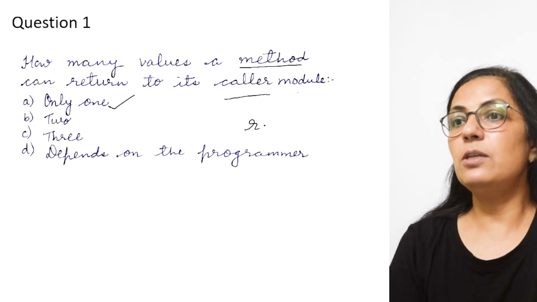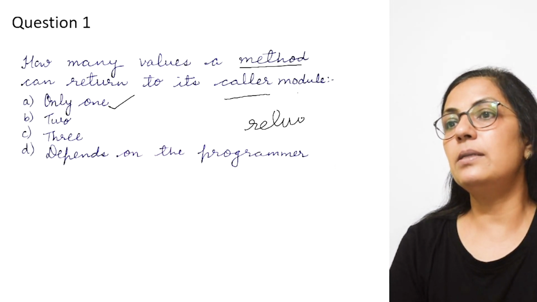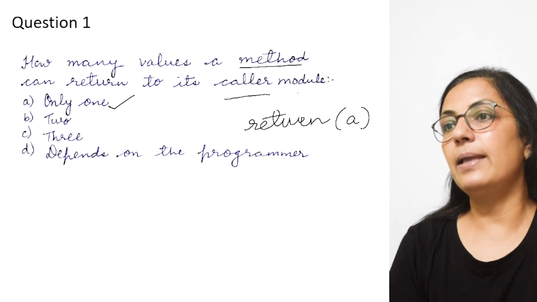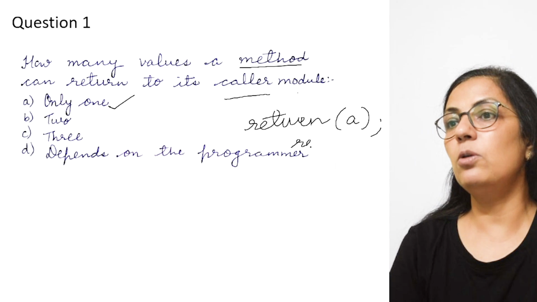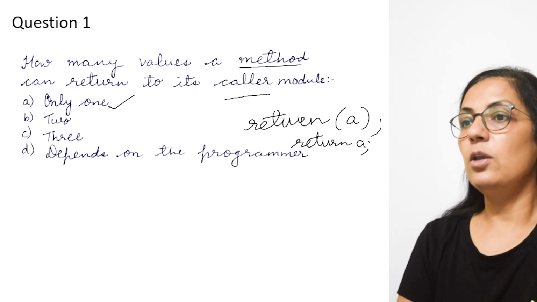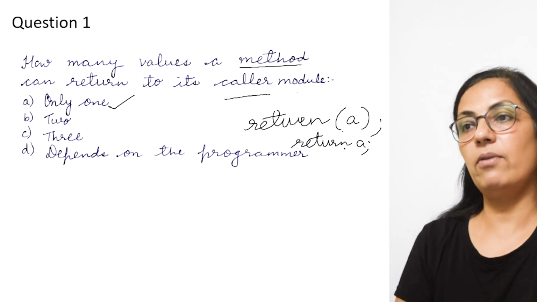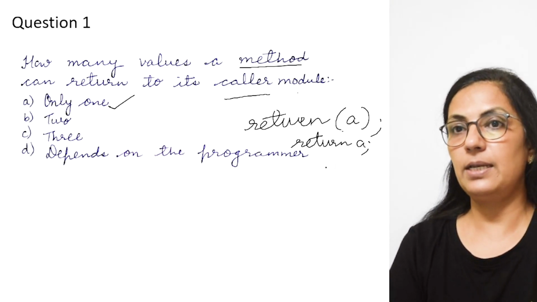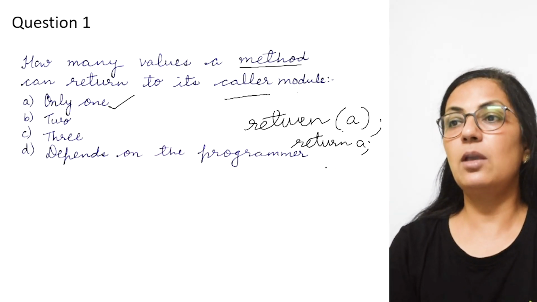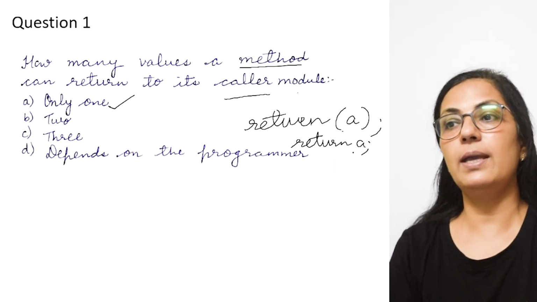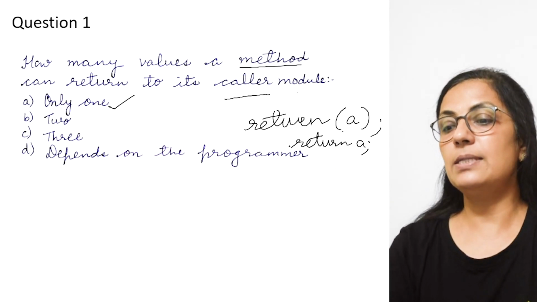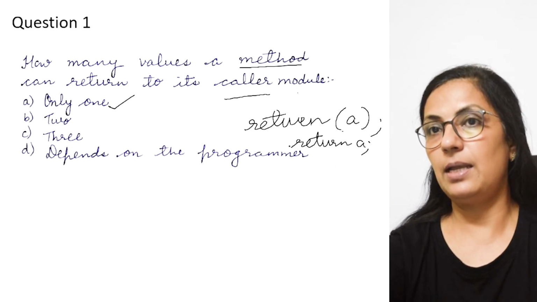So the statement for return is return, and you write the variable name like this within the bracket, or you can simply write return and the variable name. Both are perfectly correct. You give the brackets or you don't give the brackets, both are perfectly correct. So there is no mistake. You may get the question which of the following is correct.